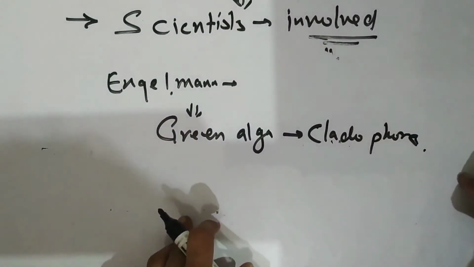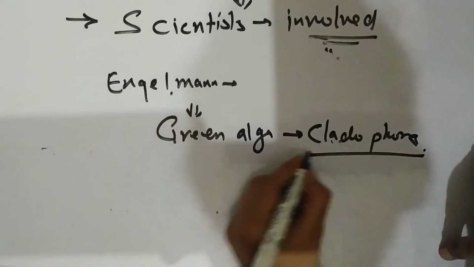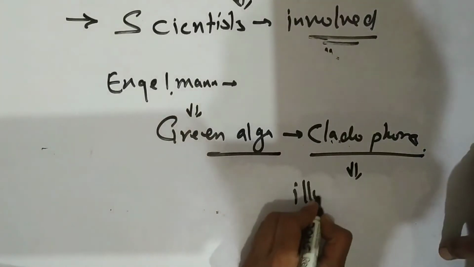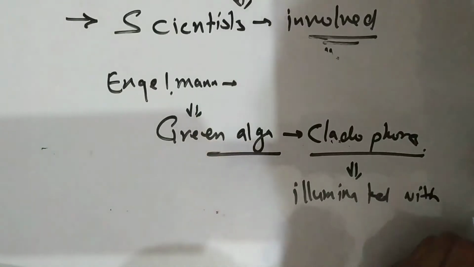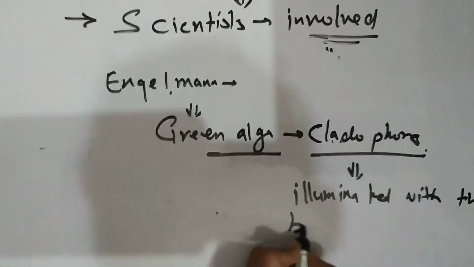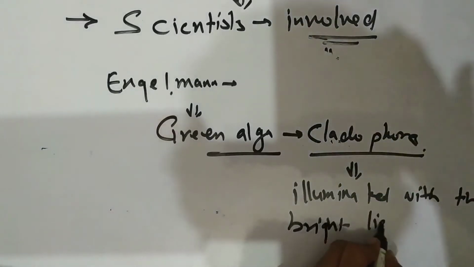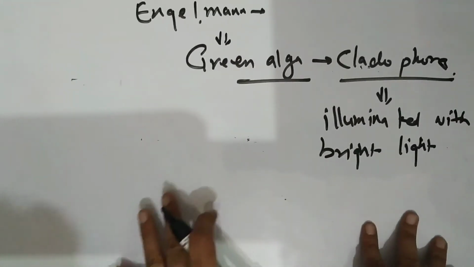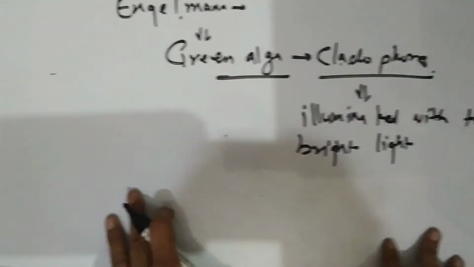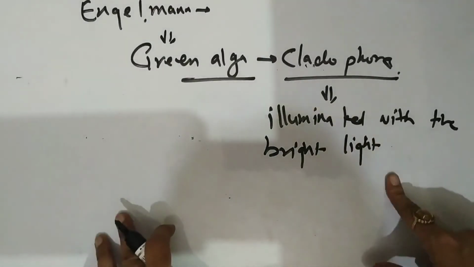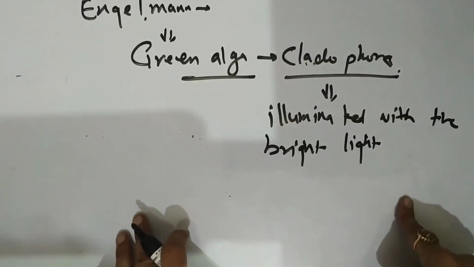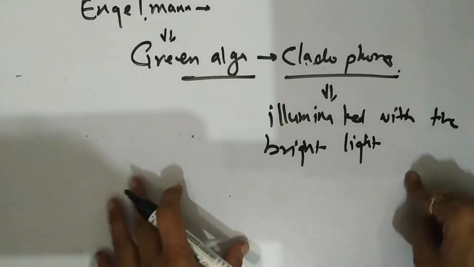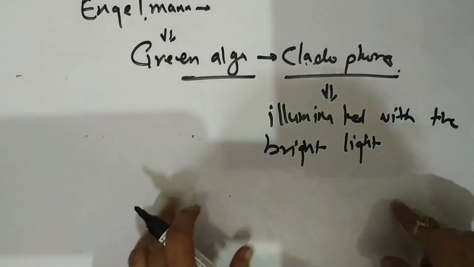He illuminated it with bright light across a prism, and suspended the Cladophora in a solution of aerobic bacteria.